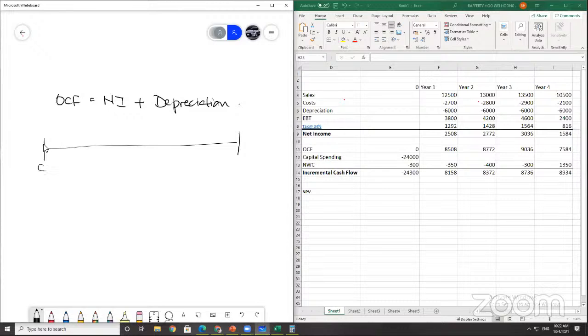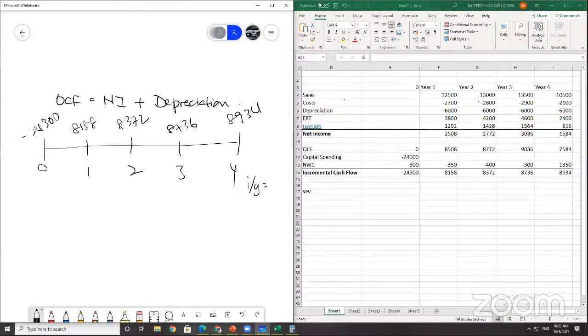Okay. Year 0, 1, 2, 3, and 4. Your cash flow will be 8158, 8372, 8736, 8934. Initial investment 24,300. Interest rate is 12%. So calculate your NPV. Okay, calculate your NPV.